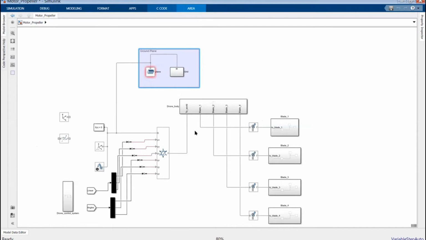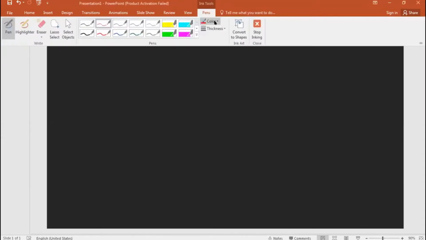So let us start with some introduction to how a drone generally works. Remember, in this whole session we'll be discussing multi-rotor drones. So what does a multi-rotor drone consist of? I'll be drawing a multi-rotor drone. This is a multi-rotor drone.